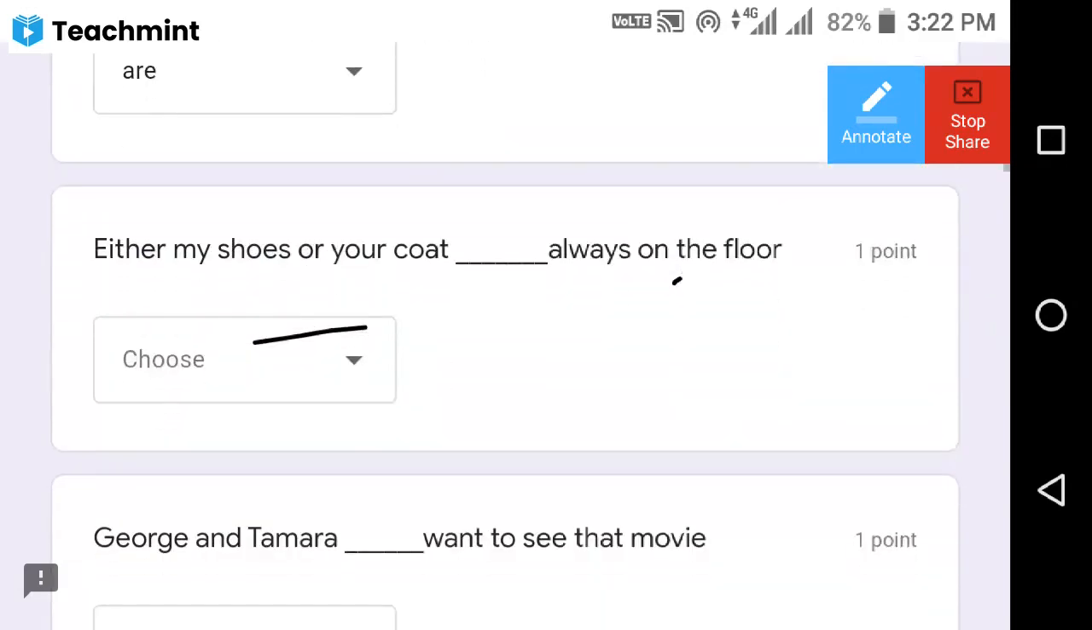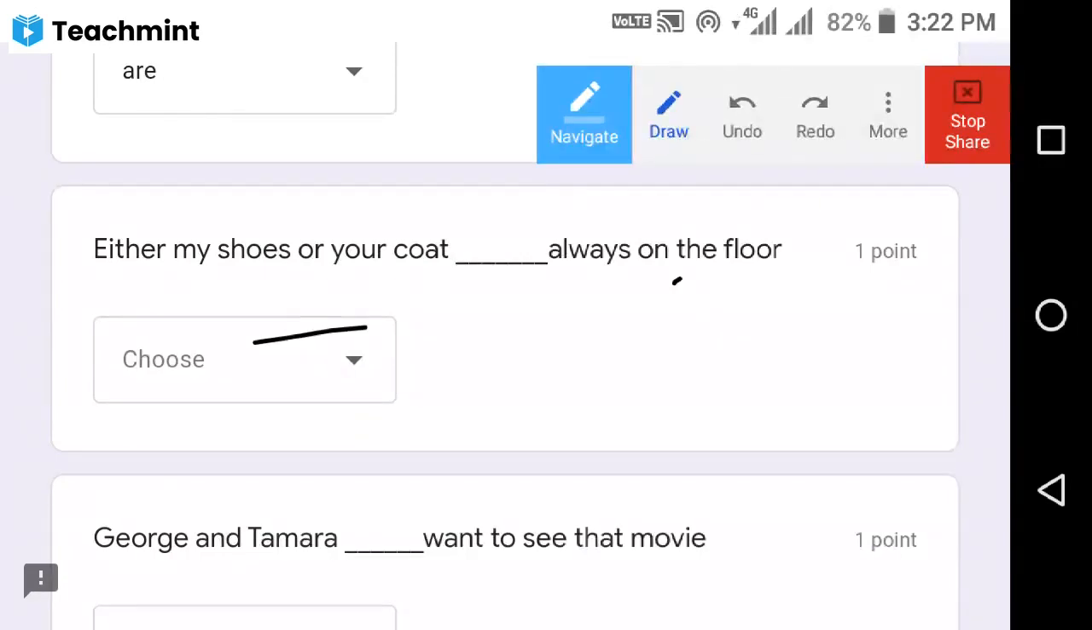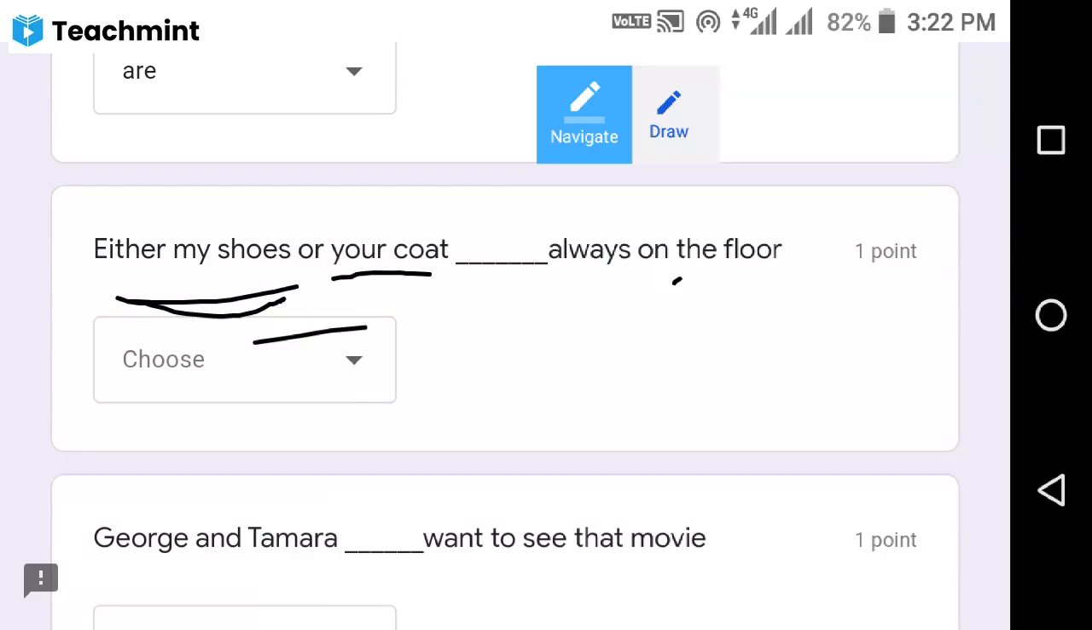Either my shoes or your coat is always on the floor. Look at it here. In "either my shoes or your coat," my shoes is plural and your coat is singular. These are joined by the word or, which is very close to the verb. So we have to consider the noun nearest to the verb.